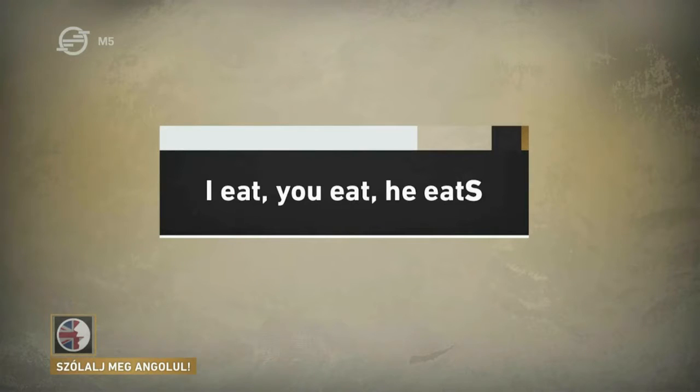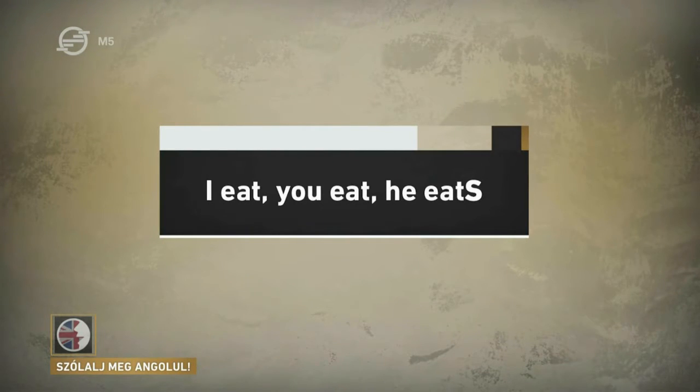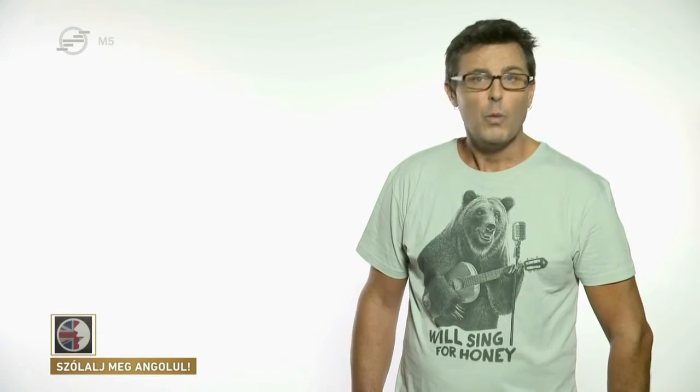With most verbs, we add s to the third person singular form in the present simple. I eat, you eat, but he eats. I sleep, you sleep, but she sleeps. Right. Well, we know how to change the spelling for the third person singular in the present simple tense.